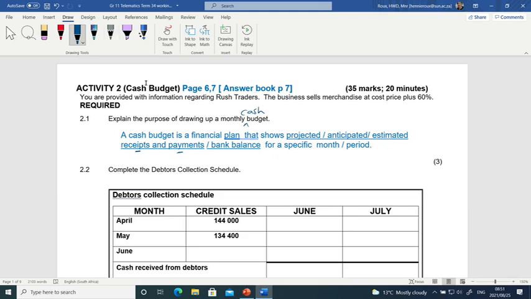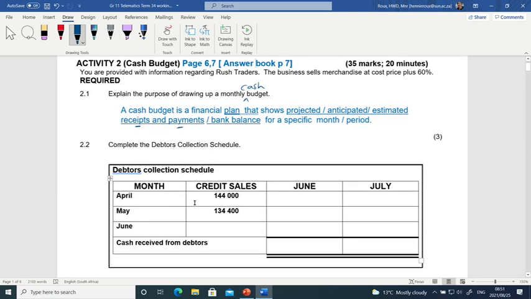The next question, they ask us to complete the debtors collection schedule. On this side we have the months, the credit sales for that specific month. And here we have the budget months, June and July. Now they gave us the credit sales for April, they gave us the credit sales for May. So this is the first thing that we need to calculate, the credit sales for June. So that's the information that we are looking for.